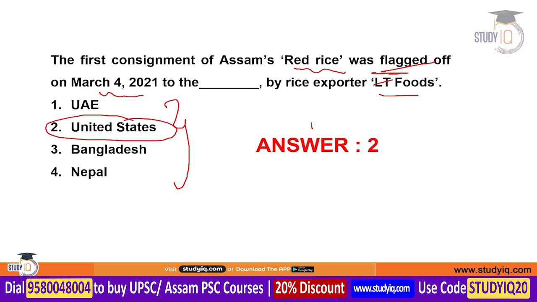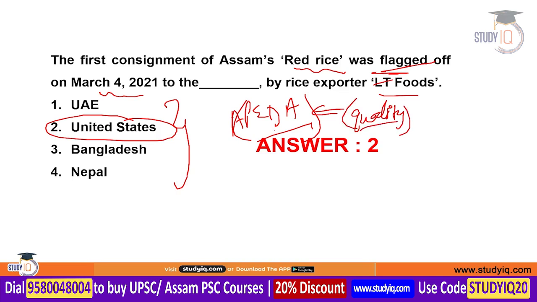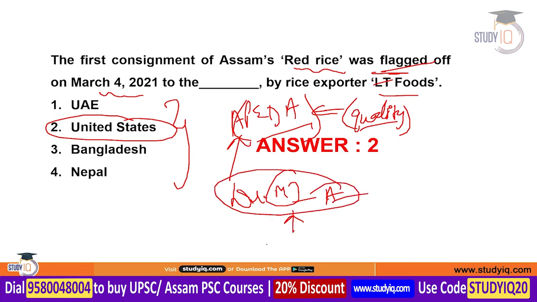This red rice has been exported and the quality check has been done by APEDA. APEDA is the Agricultural and Processed Food Products Export Development Authority, which checks the quality of products when they get exported. You can remember the name of the chairman: Dr. M. Angamuthu is the chairman and he is from Haryana. So APEDA provided the approval for the first consignment of Assam red rice to the USA.